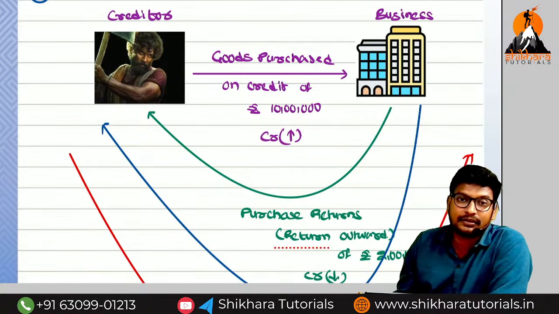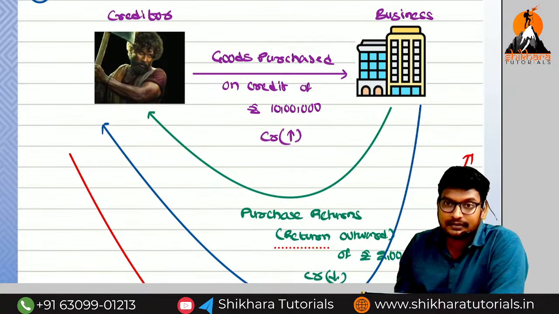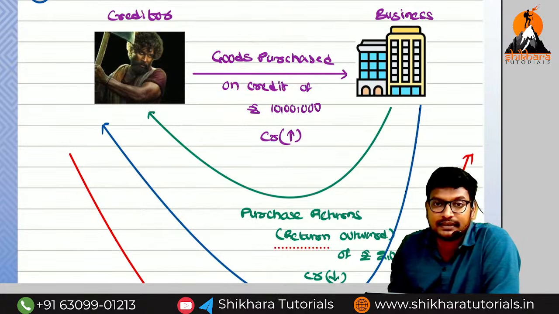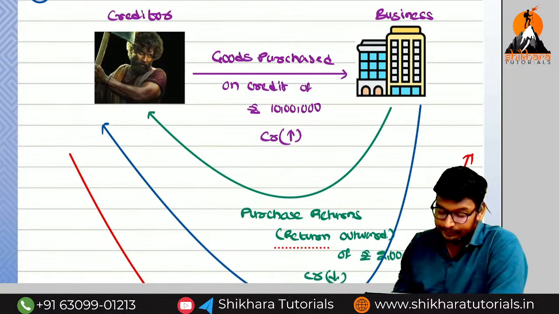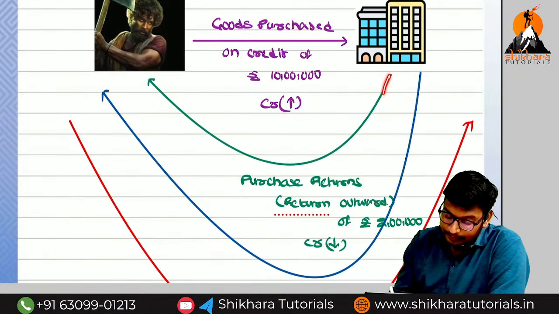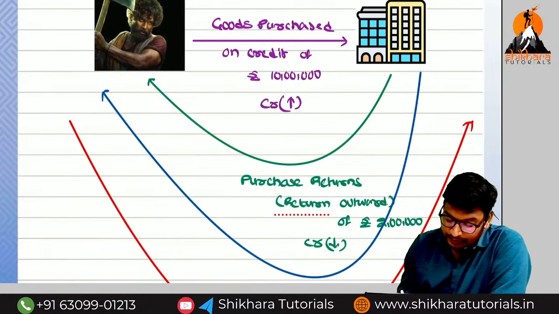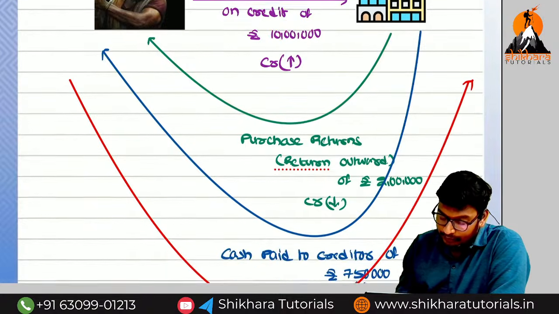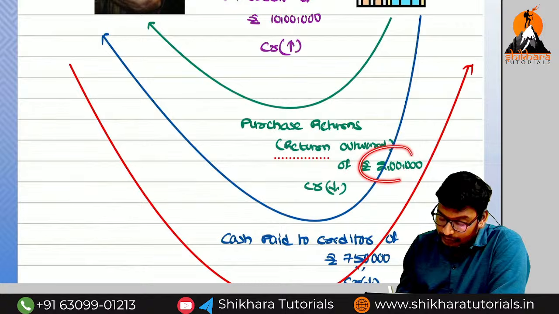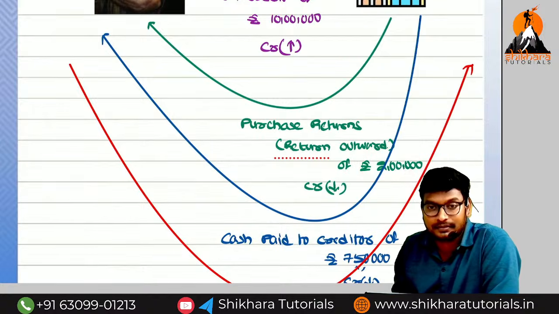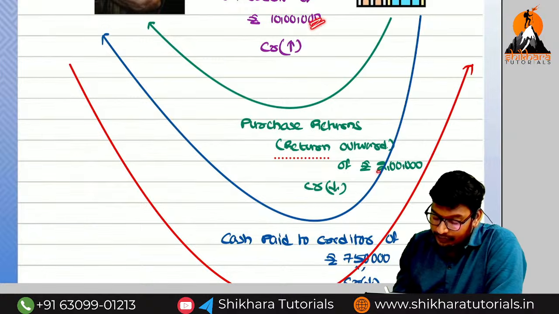Previously, was the creditor there or not there? Not there. For that reason, at the time of credit purchase, the creditor value increases or decreases? Increases. Then we made the purchase returns. At that point of time, does the creditor value increase or decrease? Decreases. Why? Previously, how much amount did we need to pay? 10 lakhs. Now we made the returns of how much? 2 lakhs. So how much need to be paid to the creditor? Only 8 lakhs.